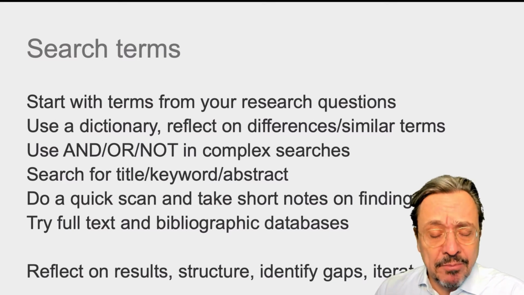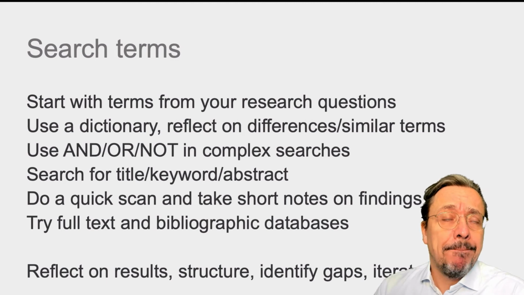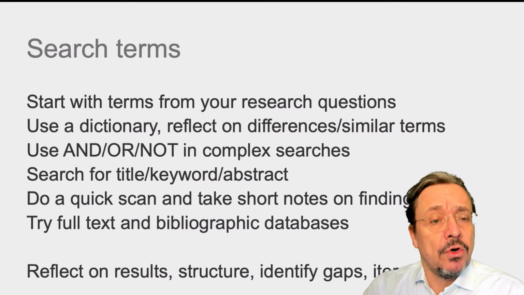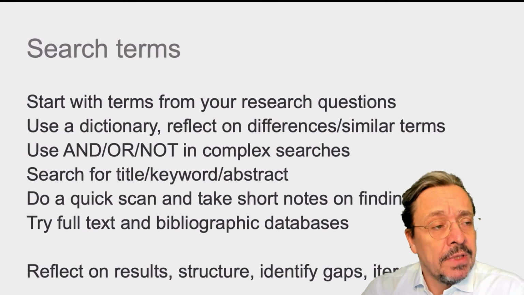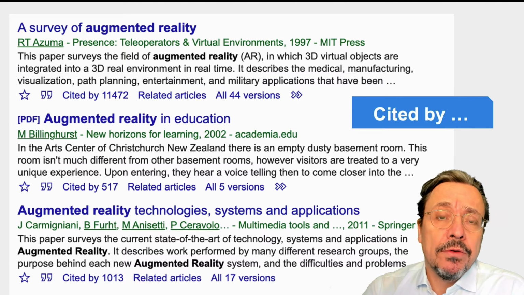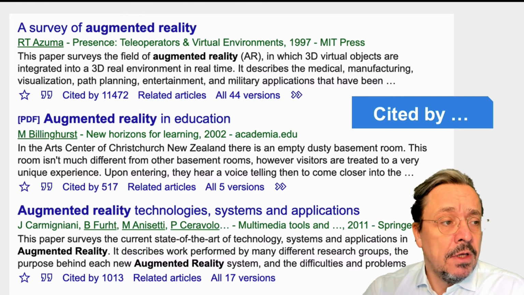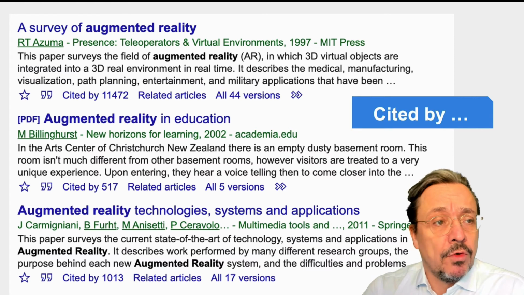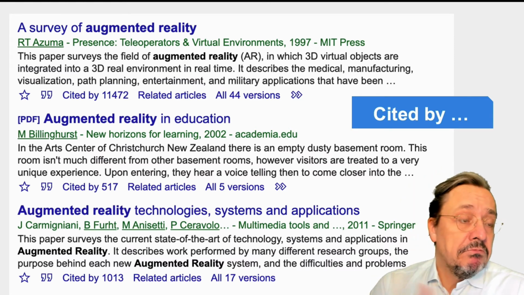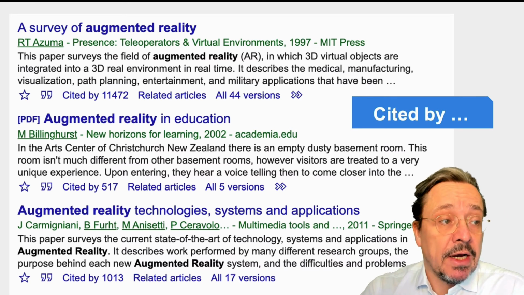I give you one example of some additional information you can get from these queries and searches. I stick with the domain of augmented reality. So this is a search from Google Scholar. An interesting observation you can make is by how many authors an article has been cited. So you see the first one, a survey of augmented reality, has been cited 11,000 times, which is actually a pretty high number, depends on the domain, of course.